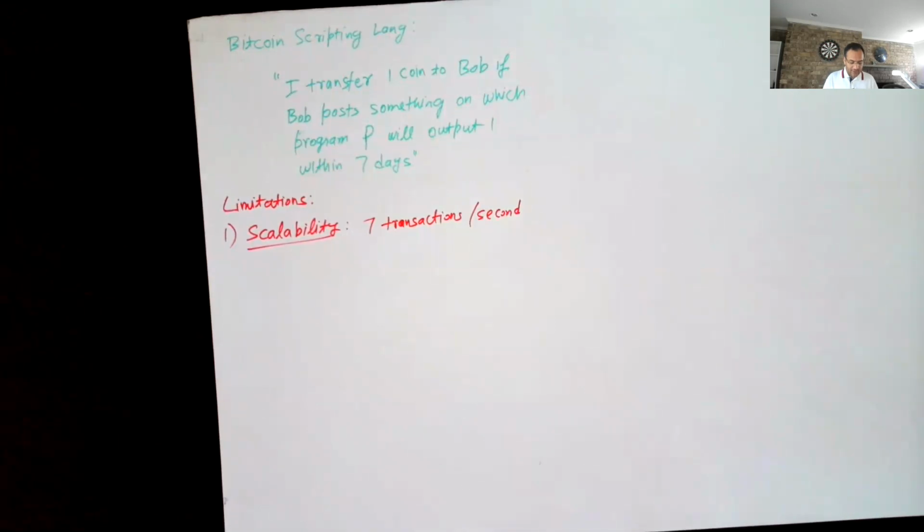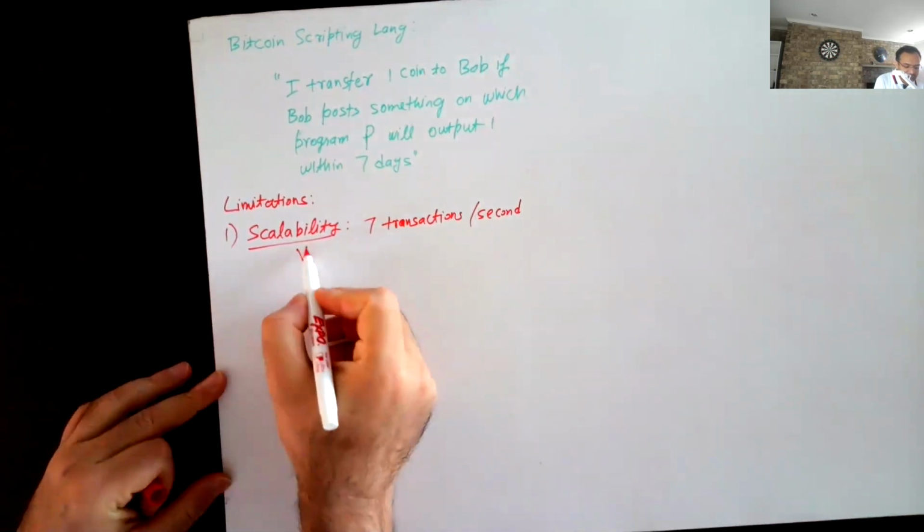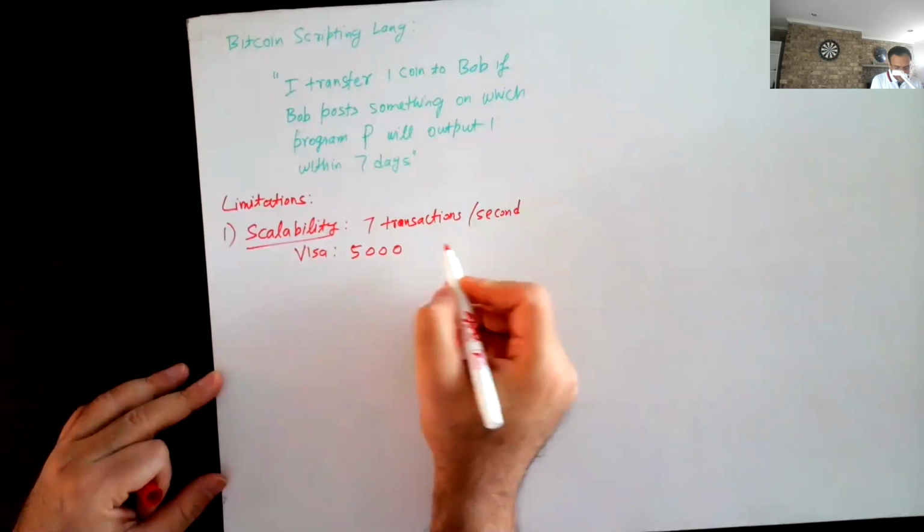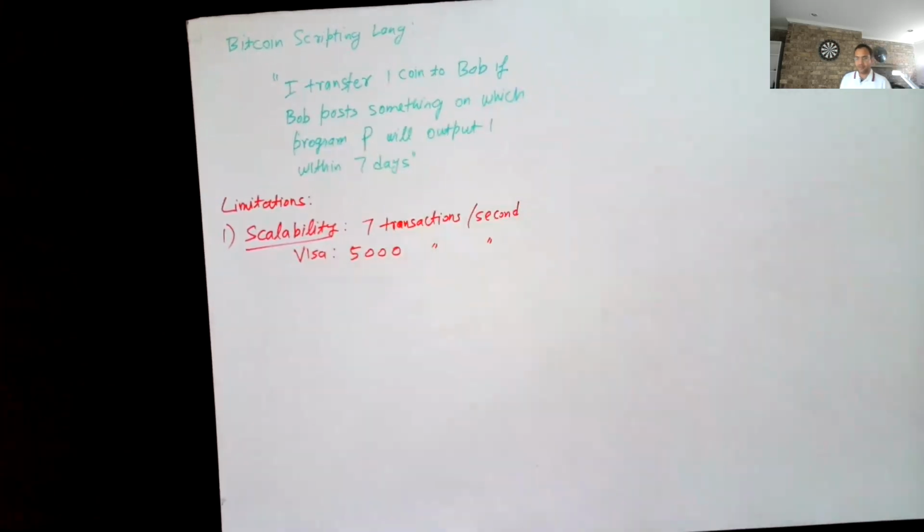If you look at large payment processors, for example the Visa network, Visa is something like 5,000 transactions per second.